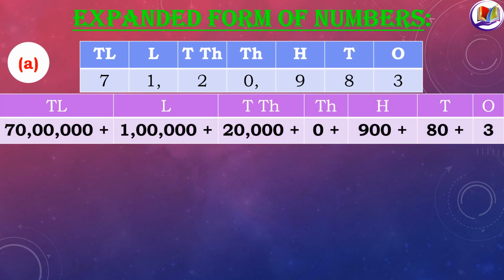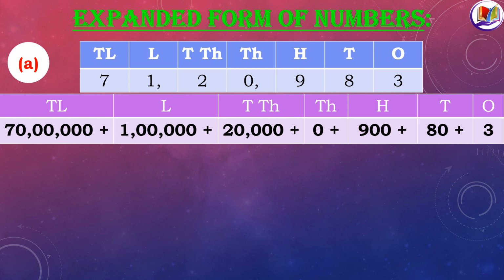So 7 in 10 lakhs position will be 70 lakh. 1 in lakhs position will be 1 lakh. 2 in 10,000s position would be 20,000. 0 in thousands position would be 0 itself. 9 in hundreds position would be 900. 8 in tens position would be 80. And 3 in ones position would be 3.